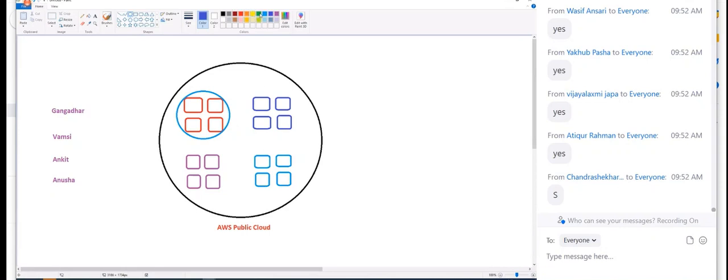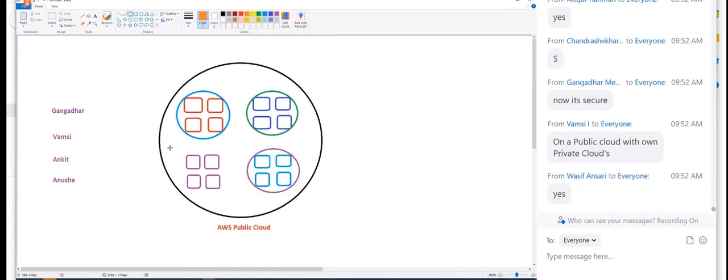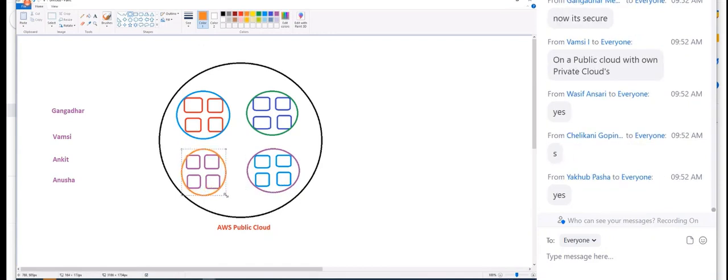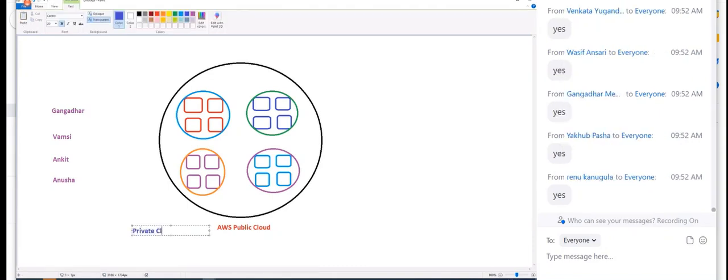An isolated environment. Now is it secure? Yes or no? Now it is very secure. So can we call this a private cloud? Yes, this is called a private cloud. So is it physical or virtual?